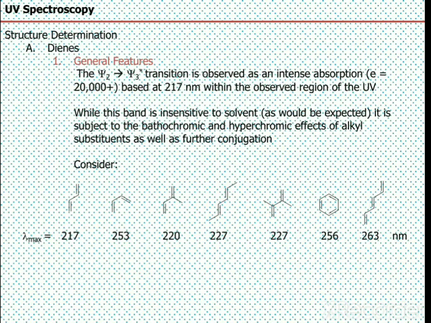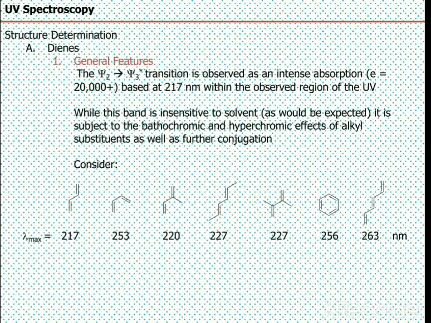So there are different types of dienes. You can see different types of dienes and their lambda max are also given below the structures. First, you can see the trans diene, which has a lambda max value of 217 nanometer. The second one is the cis isomer of butadiene, which has 253 nanometer. Then you can see the trans diene having a methyl substituent, which has a little more lambda max value than the unsubstituted diene.